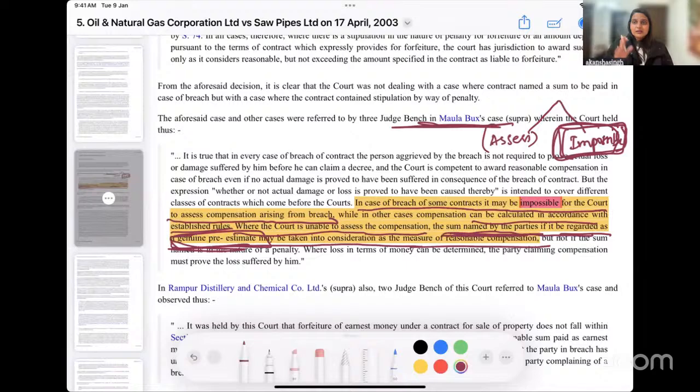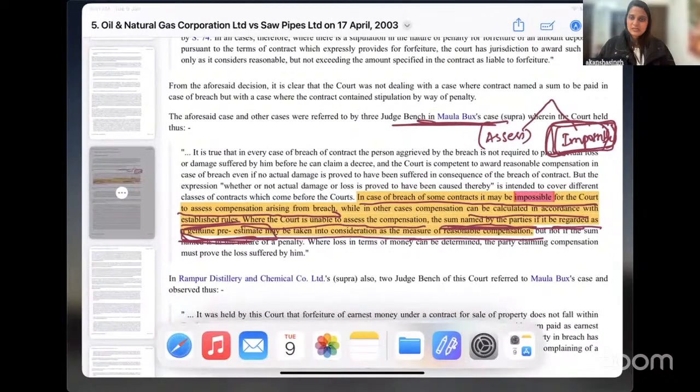But in all the other cases where actual loss or damage can be assessed by the court, in those cases the court is going to ask you, and the principle of 74 will not be in any manner different from section 73. So the same way you will have to prove, sir, this much loss of profit has happened, this much loss has happened because I lost my clients also. All these special and general damages will have to be proved to the court in this case as well.